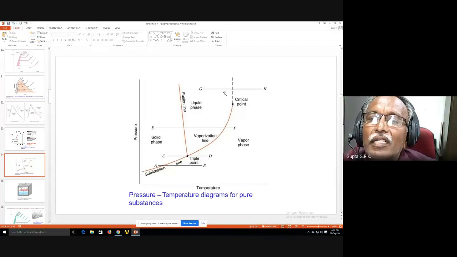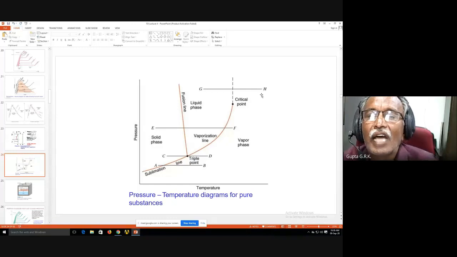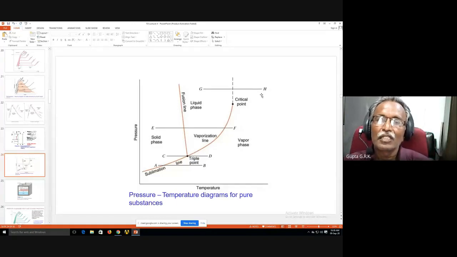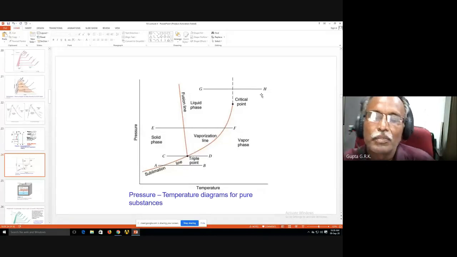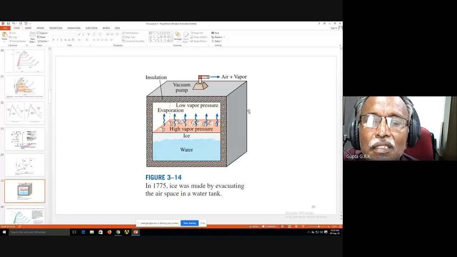Suppose I take a line above the critical point, I take some point G, and here I cannot exactly say whether it is liquid or vapor, and its state will not change because it is not crossing any saturation curve, right? Unless it crosses a saturation curve, there will not be any phase change you can observe. Okay, so that's important.